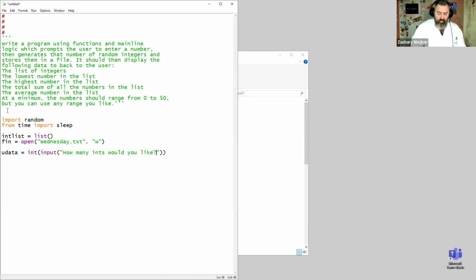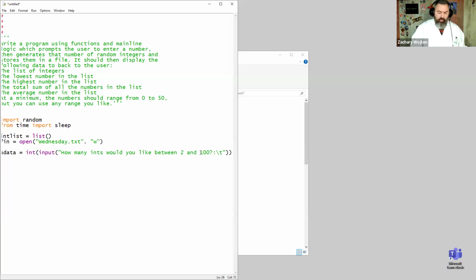Question mark. That's good enough. And do a colon, slash, tab, make it all pretty. So now we're going to get an integer from a user between 2 and 100. There. So now we're going to get user input between 2 and 100 from a user.